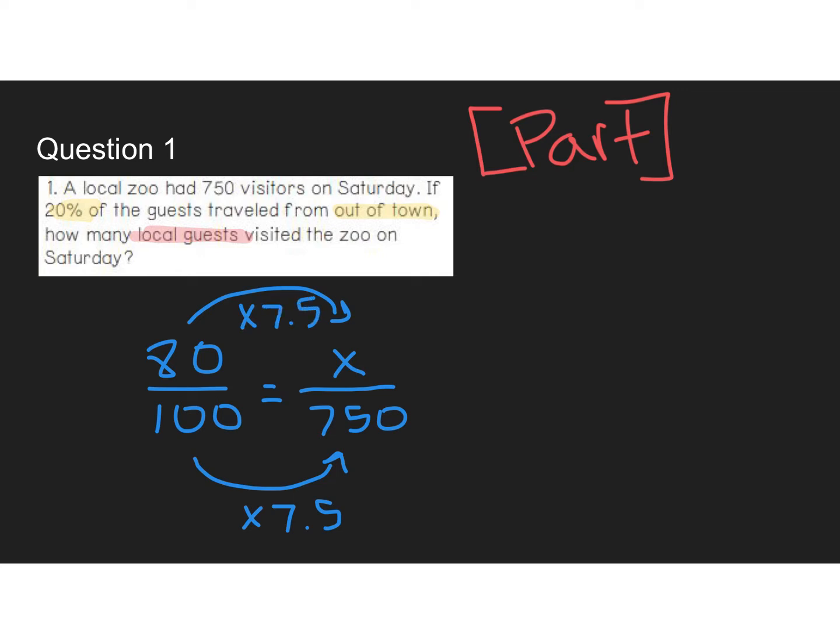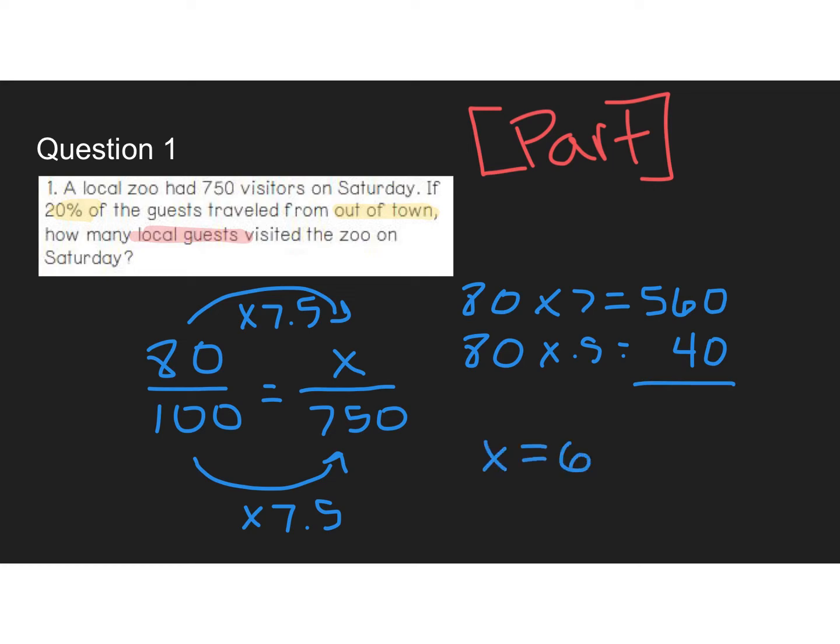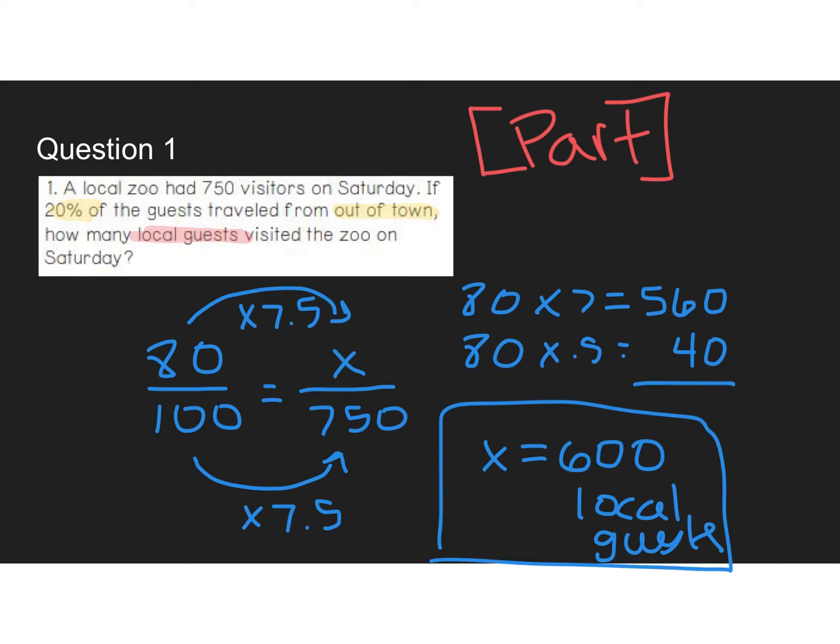And then I like to break that up. You could do the traditional method, but I would probably do 80 times 7 and 80 times a half, because I know half of 80 is 40, and 8 times 7 is 56. So that means 80 times 7 would be 560. Then I could add those two together, and that would give me the answer of 600 local guests. Boom. Hopefully that made sense. Let's try another one.